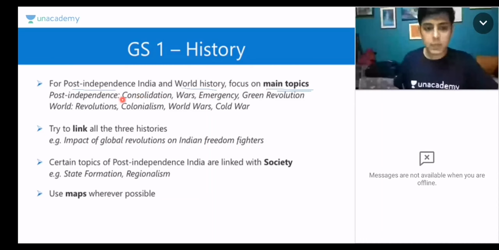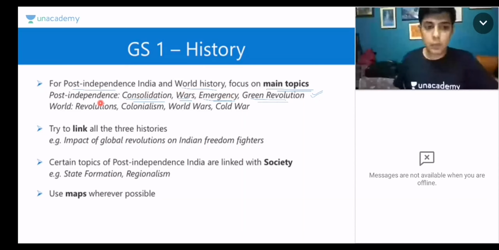So in post-independence India, we have consolidation, basically how our states were formed, the linguistic angle that was there to the state formation, and how, for example, the role played by Sardar Vallabhbhai Patel in the consolidation and all, right? And then wars. So obviously the Indo-China war, the Indo-Pakistan war, the Bangladesh war. So you have to do them properly. Emergency is another very important topic you must do, and green revolution. So I feel these four topics are very important. You always do the complete chapter properly, complete topic properly, but these four topics, these are very important topics.